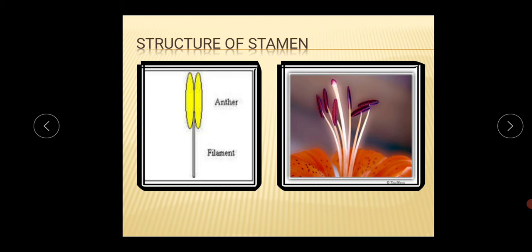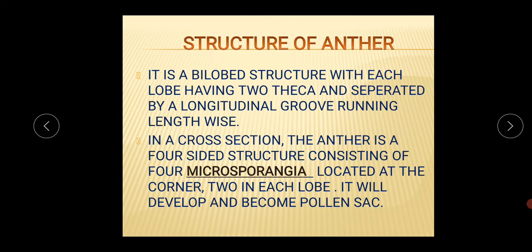Look at the structure. This is the real picture, and this is the imaginary picture, the hand diagram. So this is the anther and this is the filament. Just look at the real structure. The upper portion, this bilobe structure, is called the anther, and this long slender structure is called the filament. Okay, so this is very important for your exam for better understanding the structure of stamen. Next thing is the structure of the anther.